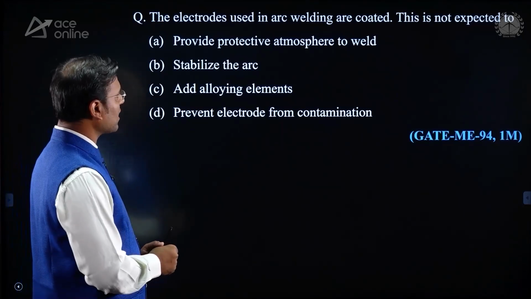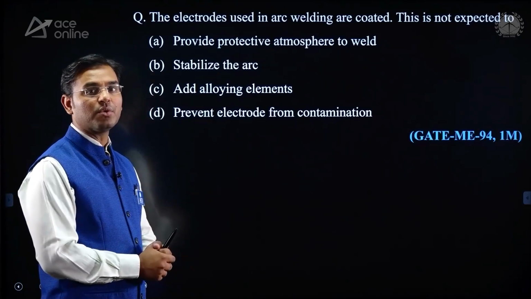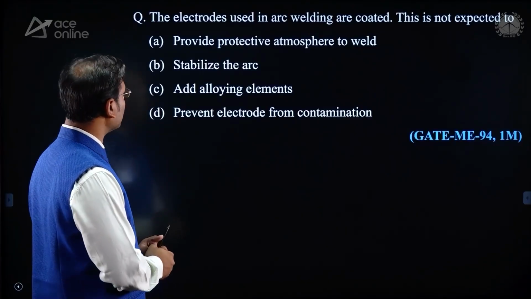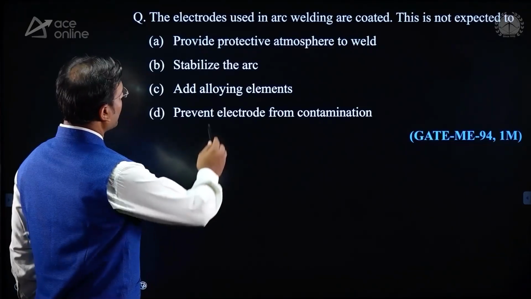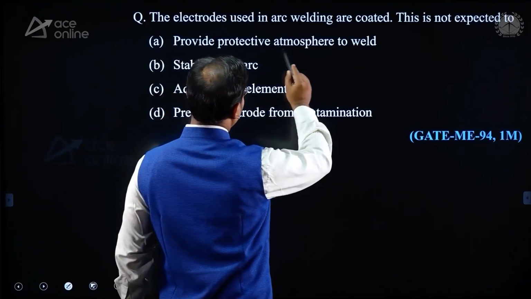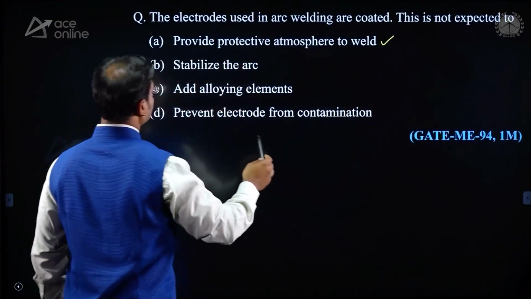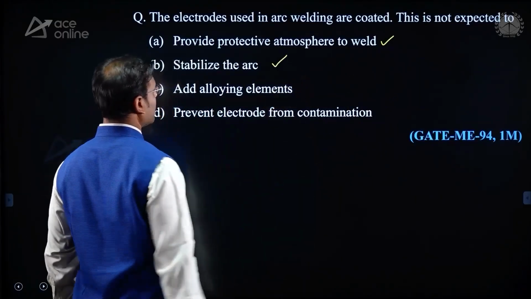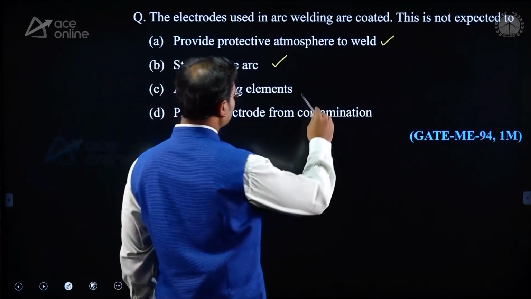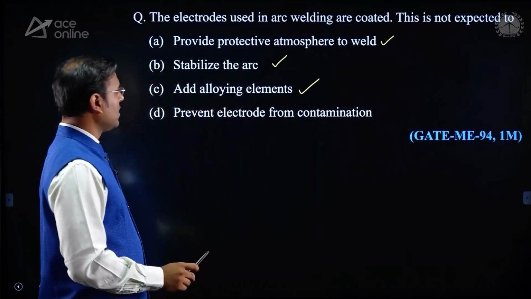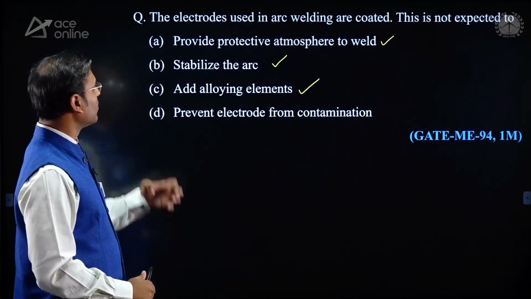The electrodes used in arc welding are coated. This is not expected to. In arc welding we are using coated electrodes and this is not expected to. Why are we giving the coating? We are giving coating to provide a protective atmosphere to the weld. Correct. This is correct. Stabilize the arc. For stabilization of the arc we are using the coating on the electrode. To add alloying elements also we are using the coating, but we are not using coating to prevent the electrode from contamination. Yes, what is the question?